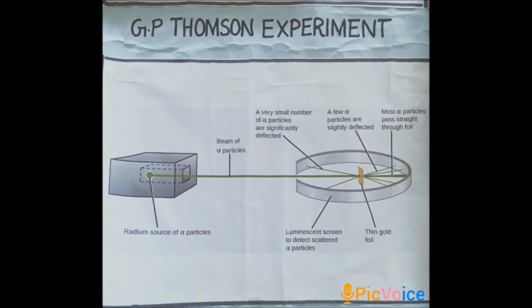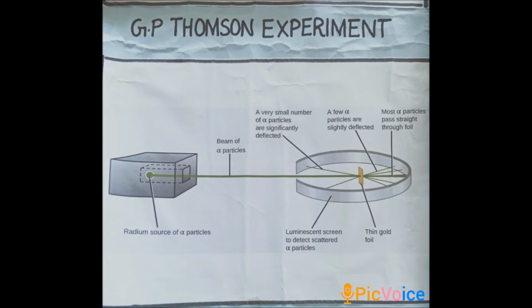Right. G.P. Thomson experiment. G.P. Thomson, son of J.J. Thomson, in 1928 performed experiments with thin foil of gold in place of nickel crystal. Foil means a thin sheet made by hammering or by rolling.